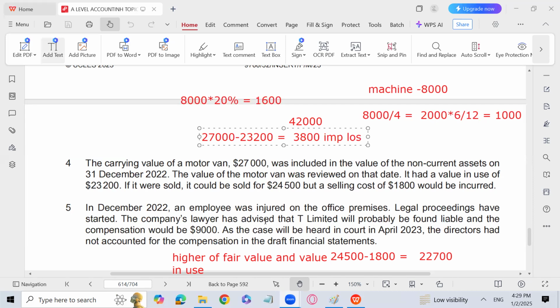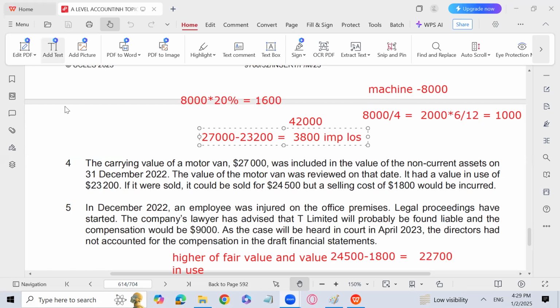So this is going to be a provision supposed to be created as per IAS 37, because the compensation is probable and the amount is estimated reliably. It is 9,000. So we will record a provision because there is more than 50% chance. So we will subtract 9,000 from retained earnings and we will treat it as a provision for compensation. We can add it in the other payables with an amount of 9,000.